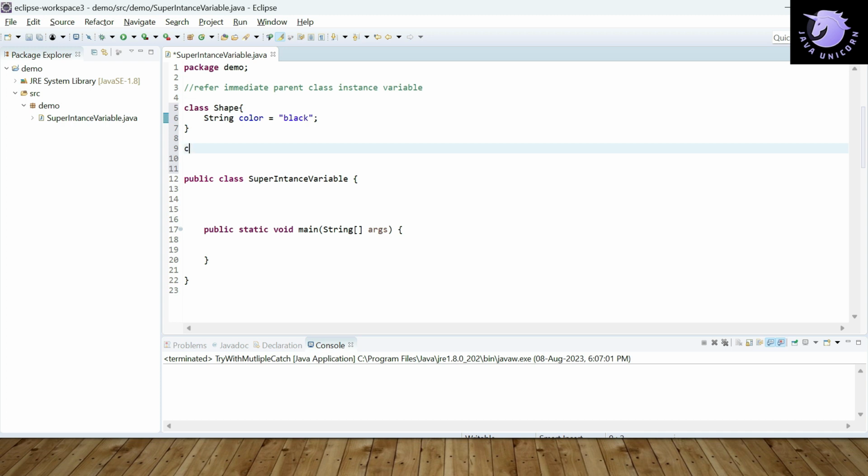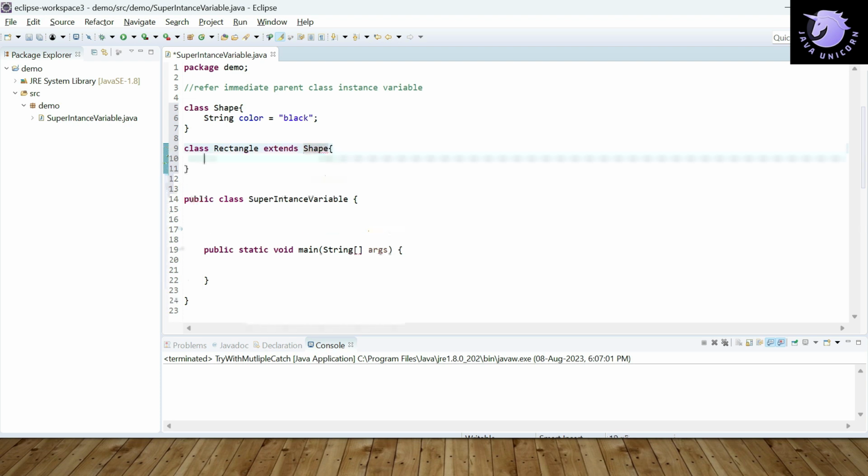Now let's have another class. Let's say we have a class named Rectangle, and it is extending the Shape class. Now we have another variable here also, String color is equal to red.